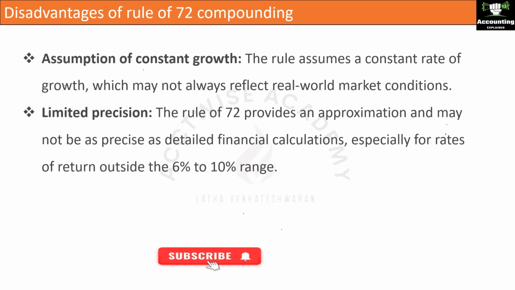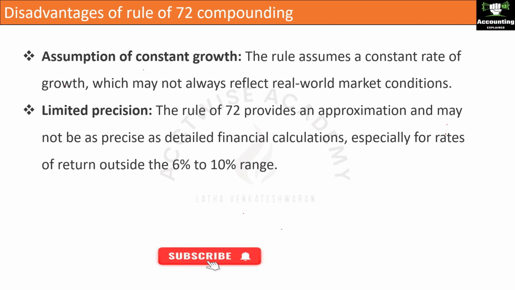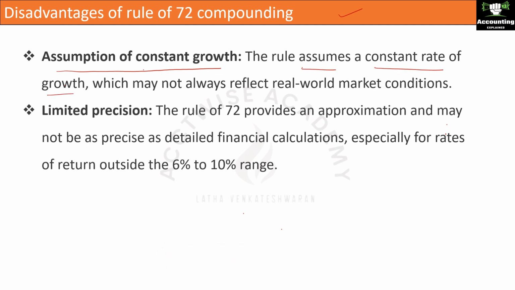Disadvantages of the Rule of 72 compounding. Assumption of constant growth. The rule assumes a constant rate of growth. That is, 8% means it should grow 8% throughout, which may not always reflect real world market conditions. So that may not actually work out in the real world.